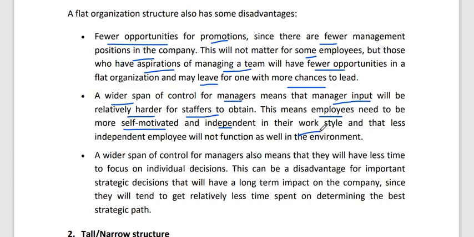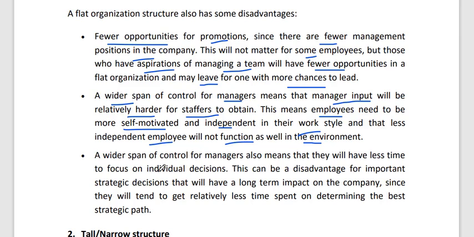The manager cannot tell or train each new employee all the time, so they have to work independently and be self-motivated. Less independent employees will not function as well in this environment.